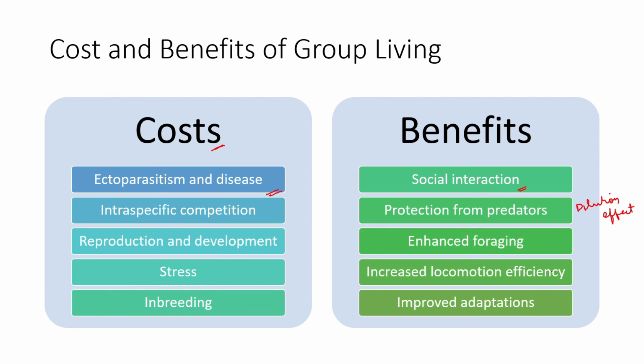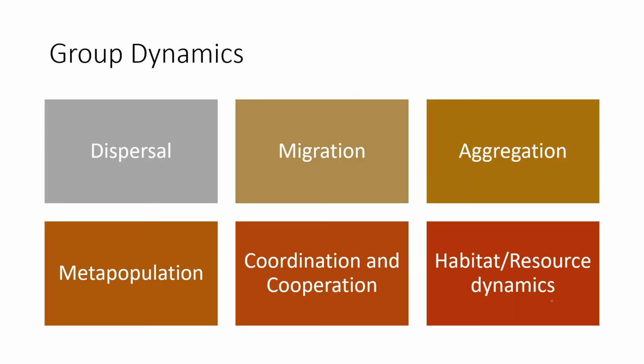Then there is increased locomotion efficiency in case of migration. In an aerodynamic situation, individuals flying alone have less chance of traveling a longer distance, but when they fly in a group, they are aerodynamically better suited to travel. So there is increased locomotion efficiency. That's the same for fishes as well. And then there are improved adaptations, because adaptations are more improved and sustained in a group. Then we are talking about group dynamics, group movement, and different aspects of groups.